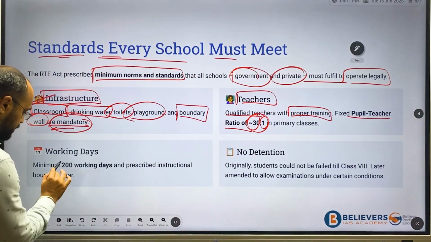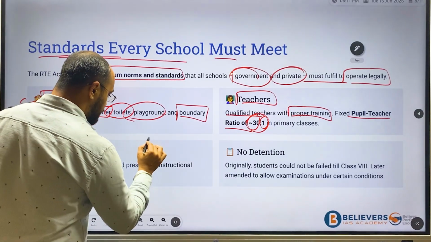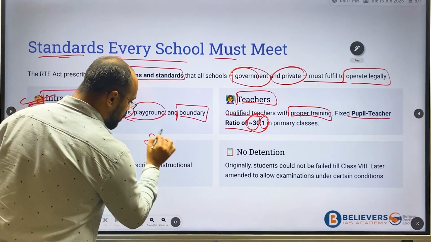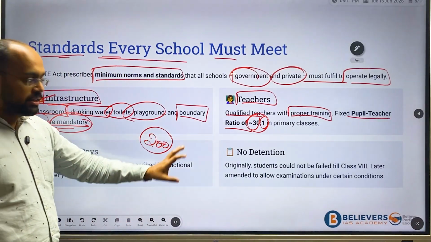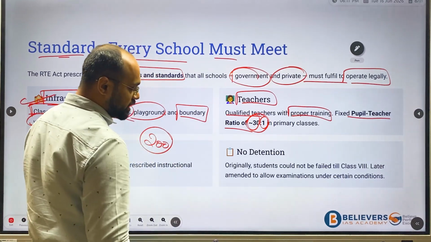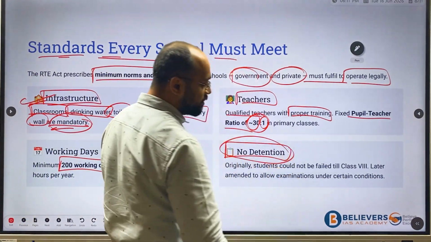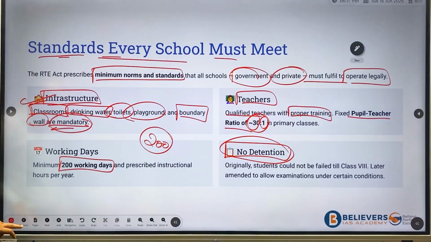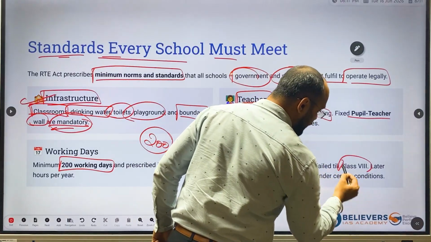Then working hours, which is minimum working days: they have to conduct classes for a minimum of 200 days. And no detention, which means they can't fail these students till they pass class 8th.